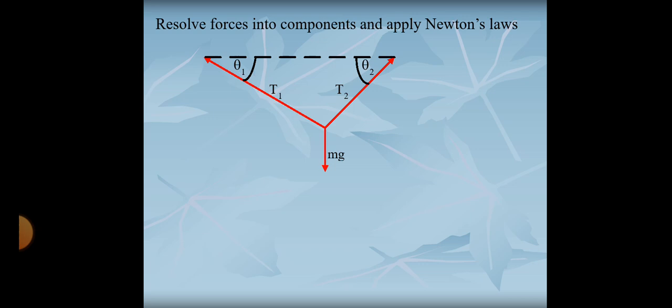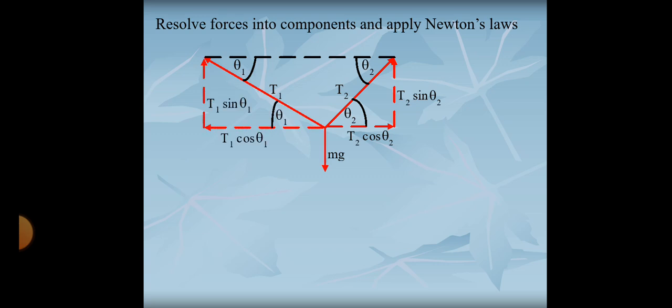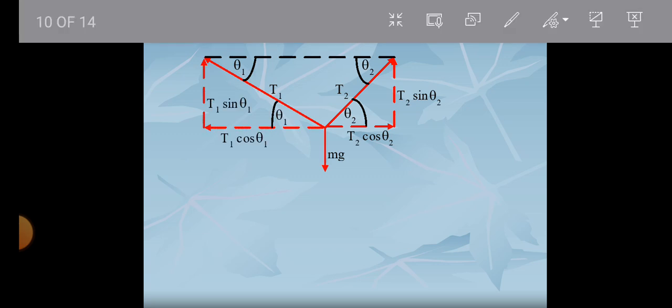Now, let us resolve the forces. When we started dynamics, we said that we had the wire at point A and the wire at point B. The force T1 is a vector, meaning we have to resolve the vectors. The first step is to identify the vectors. The second step is to resolve the vector.